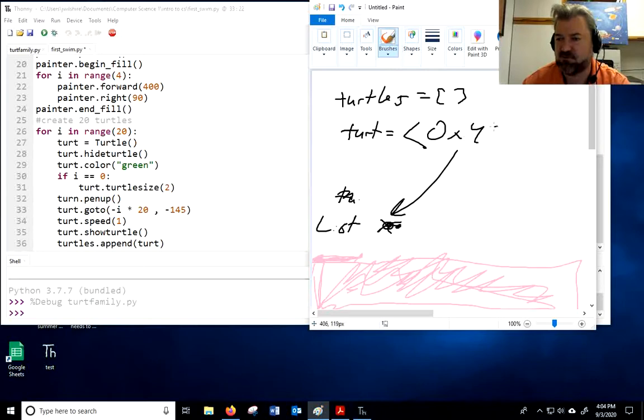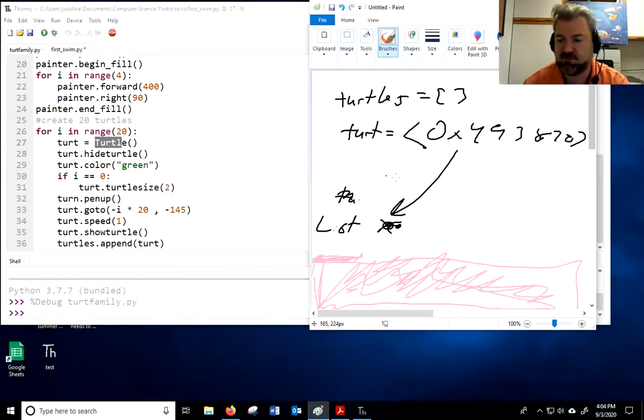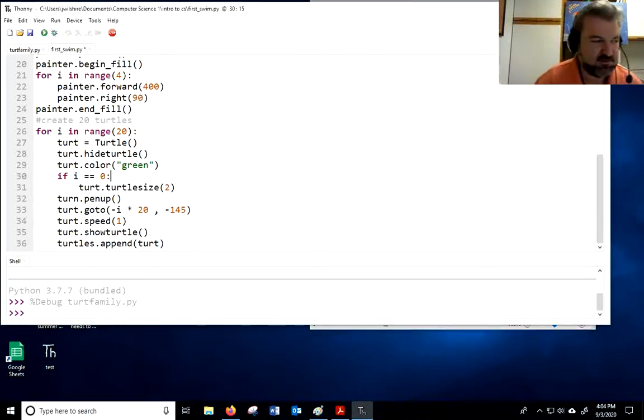It'll be like OX493876. Every time it runs that code right there, it makes a brand new turtle that appears somewhere in the memory. I then do all that stuff to it, and I put it in the list. And so my list of turtles is getting longer. Turt is changing each time to a different new turtle, but I'm keeping track of them in my list, and that's what a list can do.